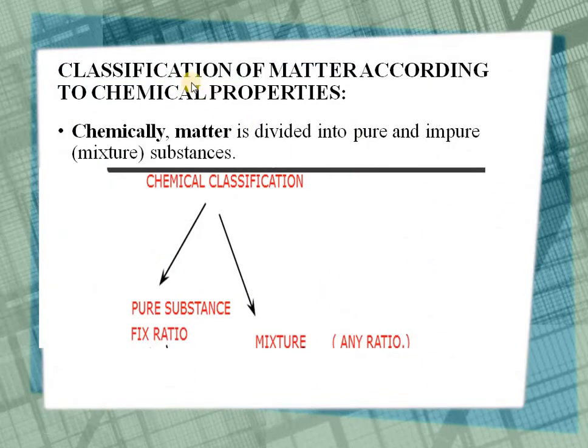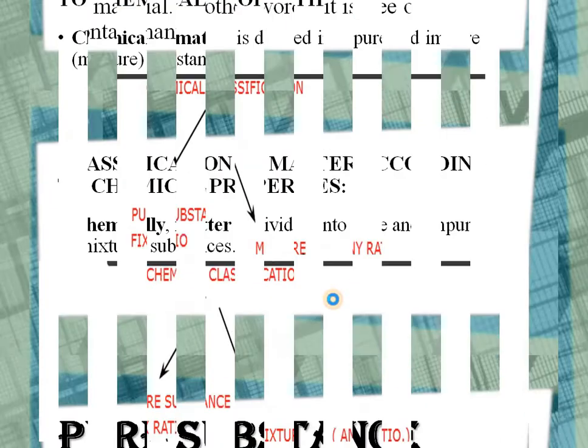So what is the classification of matter? It is classified according to the chemical properties. So matter is divided into two types according to chemical properties, that is pure and impure. Impure means a mixture of substances. So what is the chemical classification? It is a pure substance, which is present in a fixed ratio, and an impure substance, that is a mixture, which is present in any ratio.